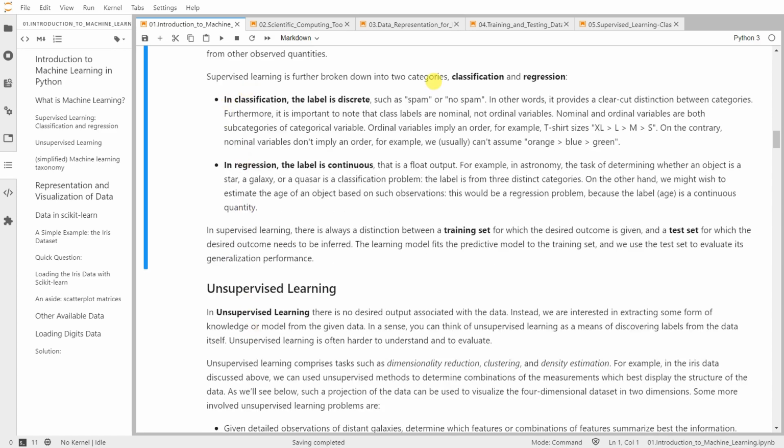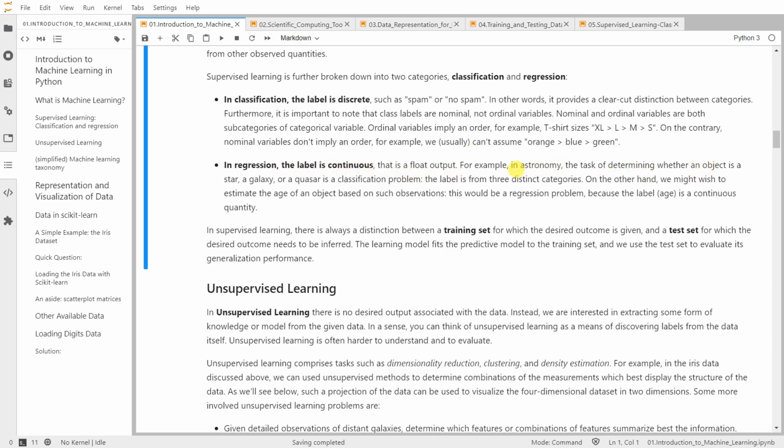We can further separate supervised learning into classification and regression. In classification, the label is discrete. In regression, the label is continuous. Discrete can be binary, yes and no, plus or minus one, for example, spam or not spam. It provides a clear-cut distinction between different categories. While in regression, the label or expected target is continuous. It's a real valued output.